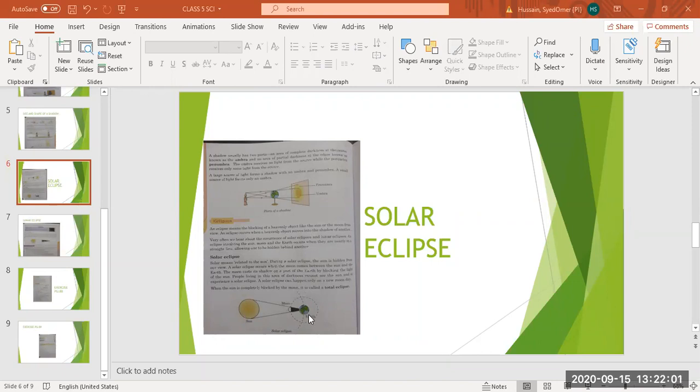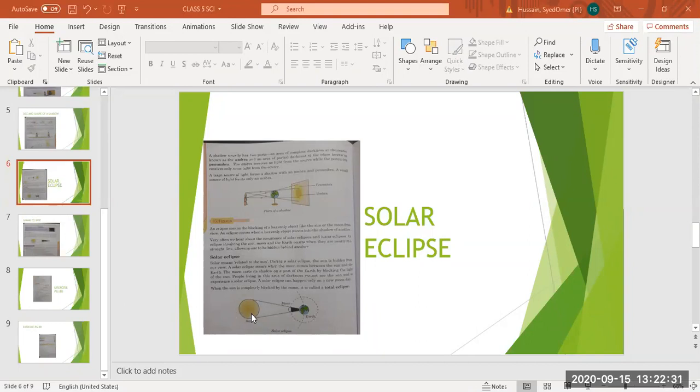Because the moon cannot pass the light to the earth. Because the moon is an opaque object. Now the moon is an opaque object. It will not let the light cross towards the earth. So a shadow will be formed behind the moon on the earth. So this is known as a solar eclipse. Now the moon casts its shadow on a part of the earth by blocking the light of the sun.